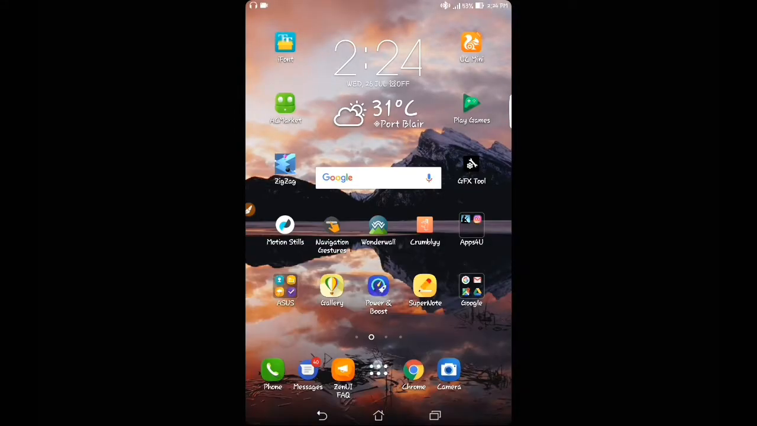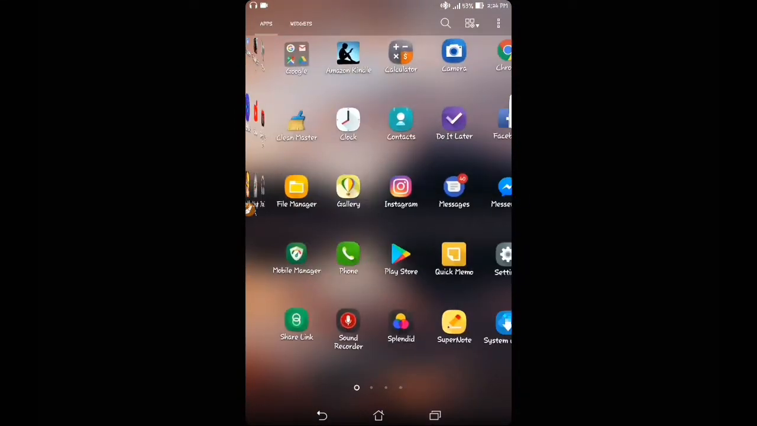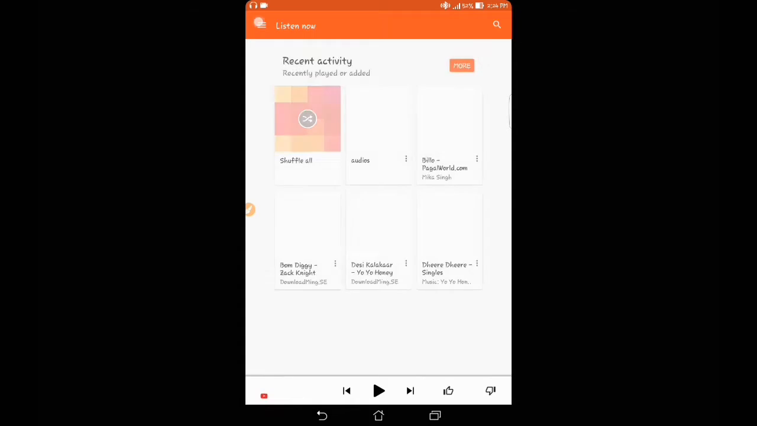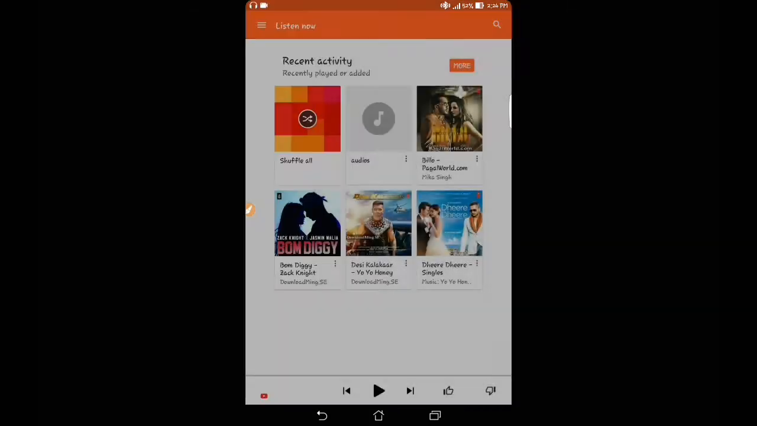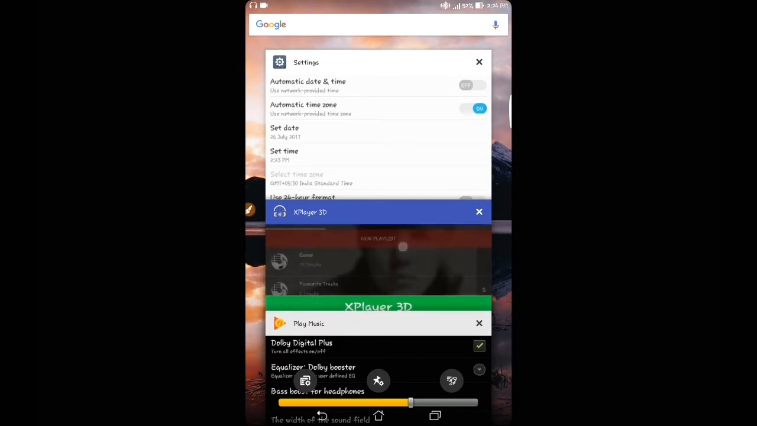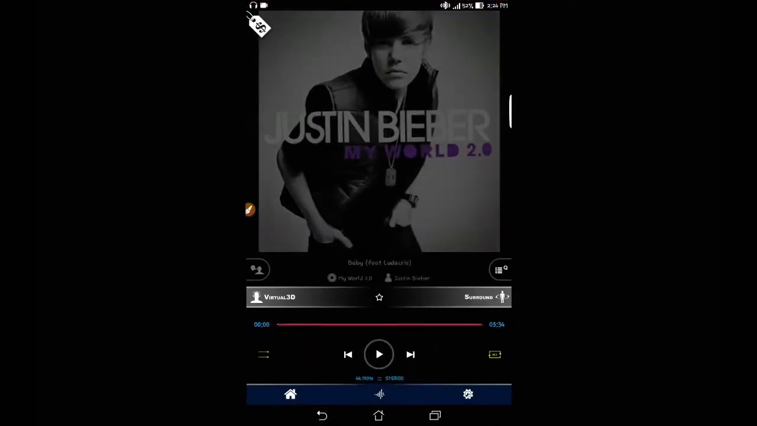But when you go to Dolby Audio, like this, it's of waste quality. So we prefer to use Xplayer 3D.